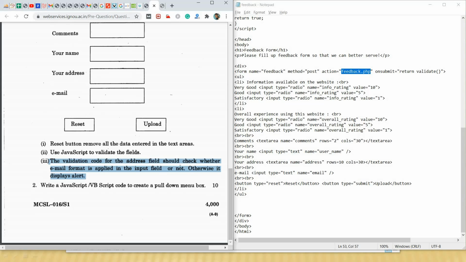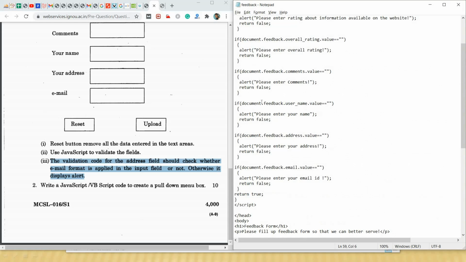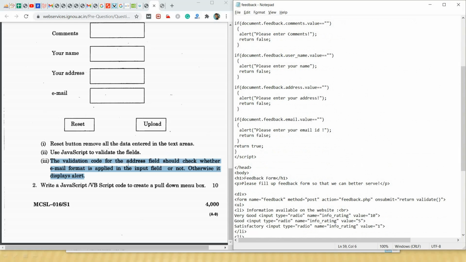So we have to modify our JavaScript code slightly so that we can have this kind of validation also. What it is saying is, the validation code for the address field should check whether email format is applied in the input field or not. So what is the address field here?